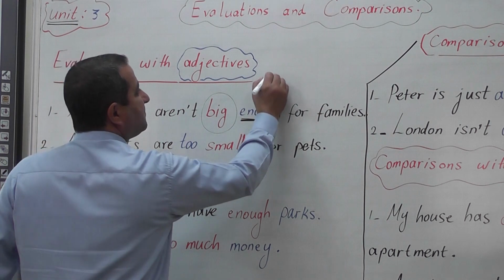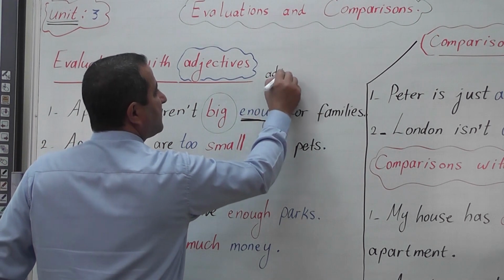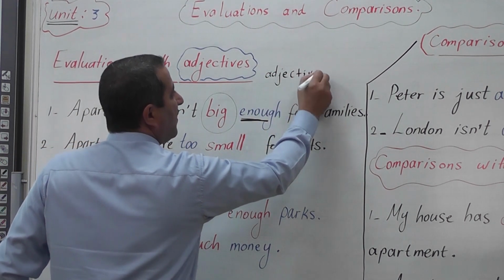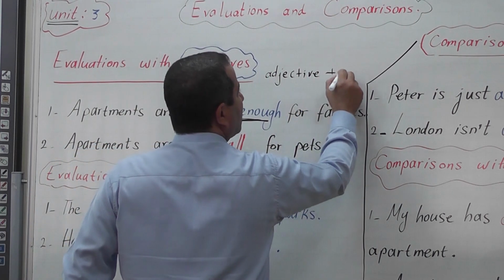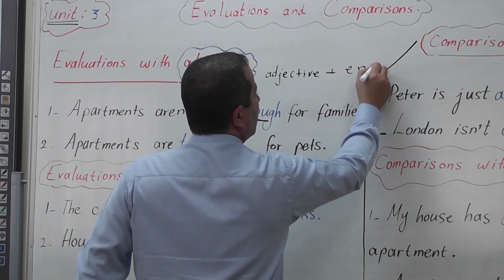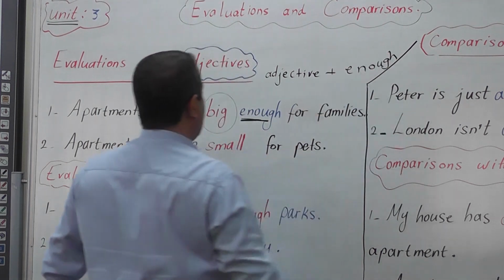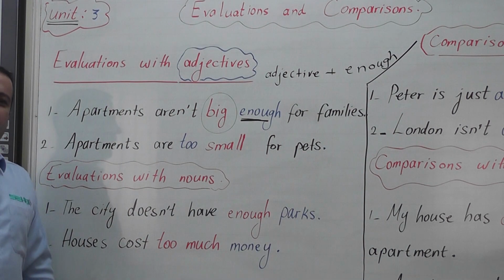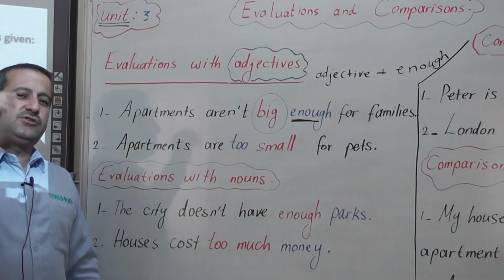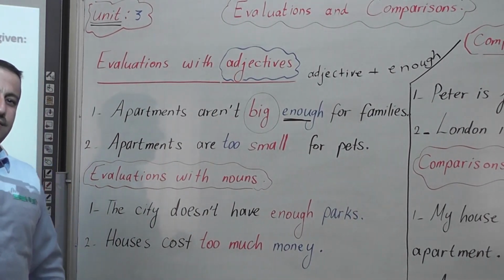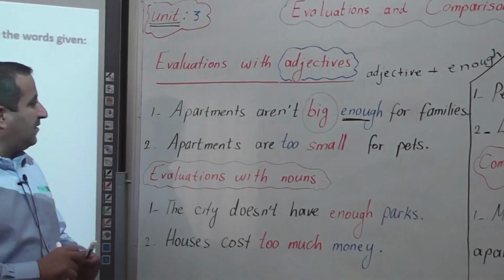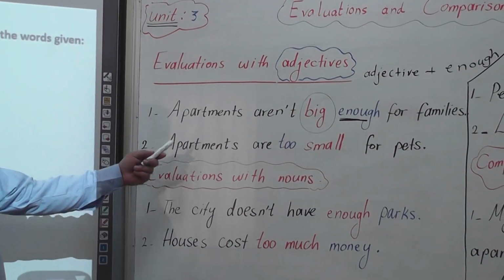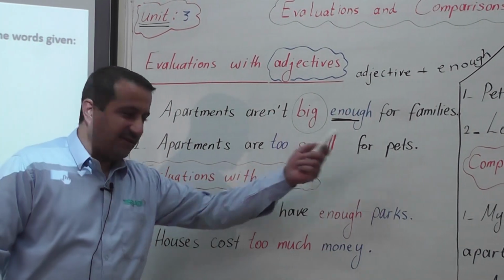Adjective plus enough. Another example, we say, Ahmed is tall enough to play basketball. The second example, apartments are too small for pets.